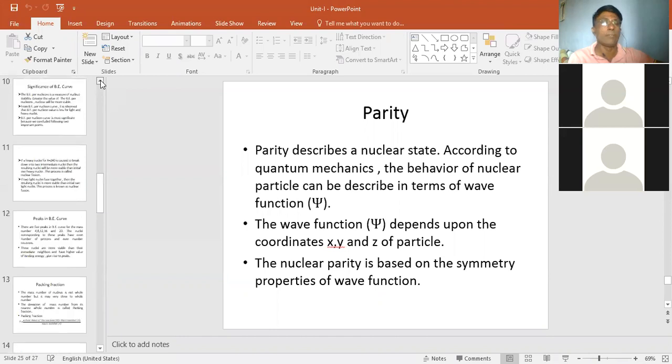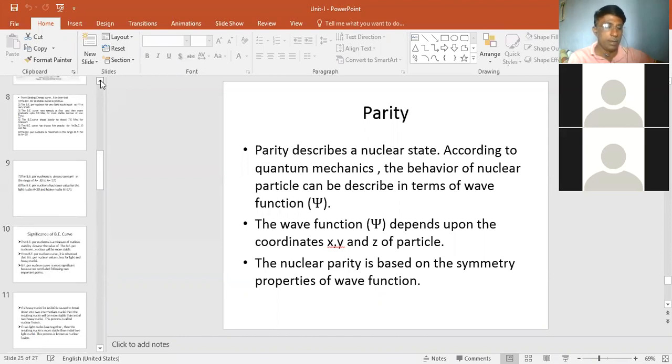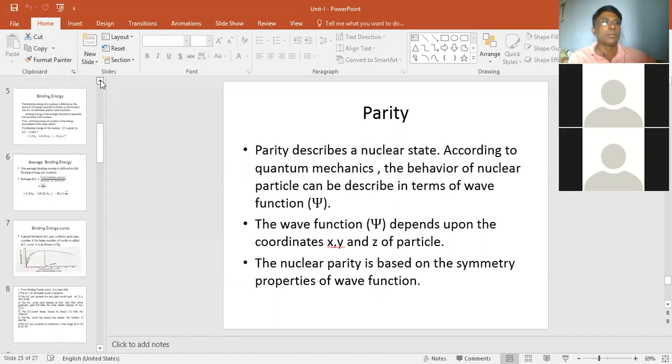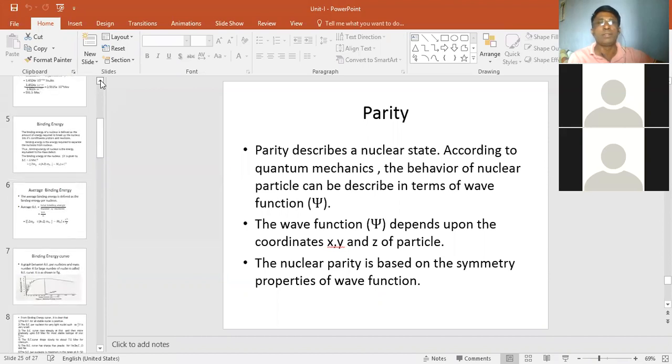So yesterday we discussed binding energy and mass defect. So what is that binding energy?